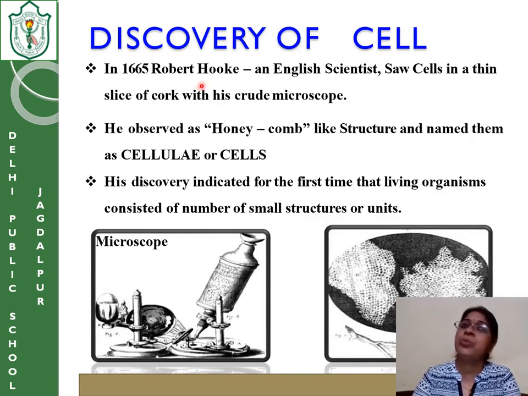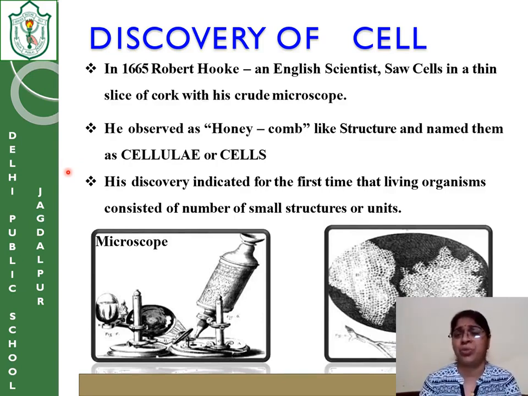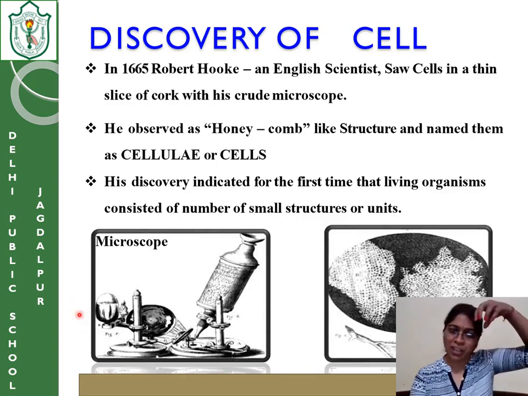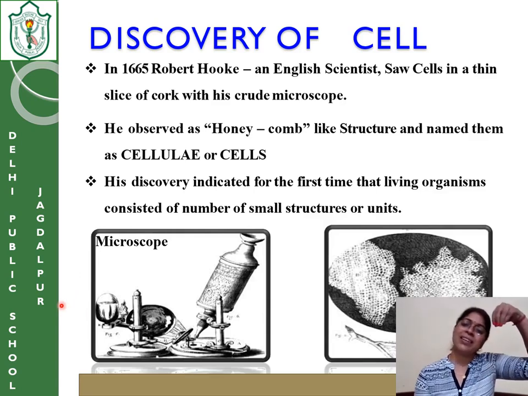In 1665, Sir Robert Hooke, an English scientist, discovered that there are some small things present in every living organism. How did he come through? One day, he cut a slice of cork and put it under a very crude microscope. What is the meaning of crude? Very basic, which had a lens and a viewpoint, so that he saw that.